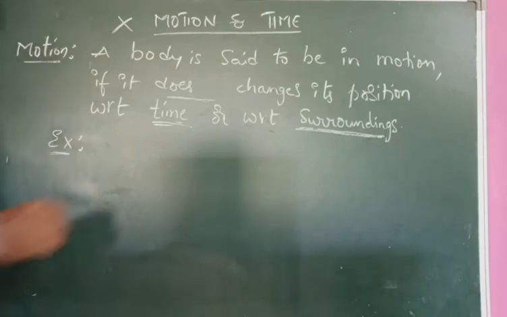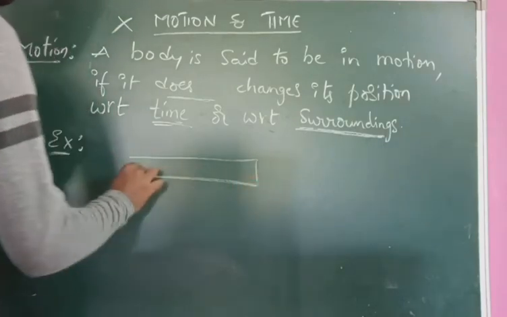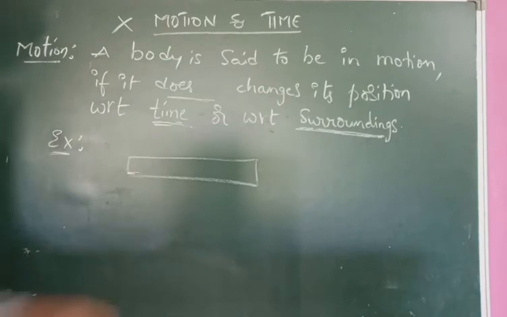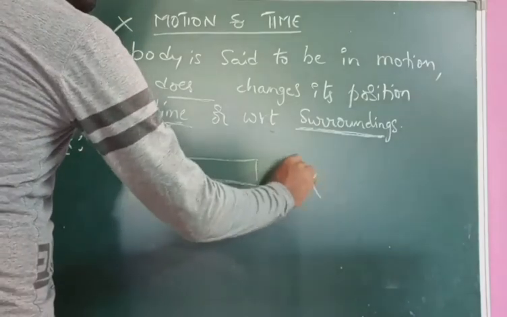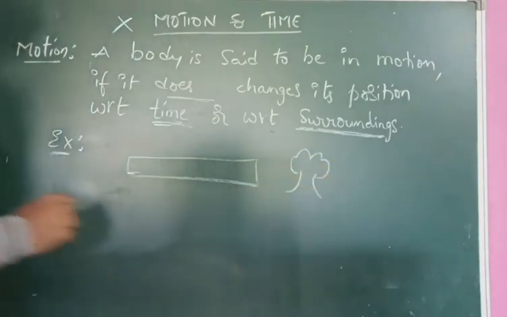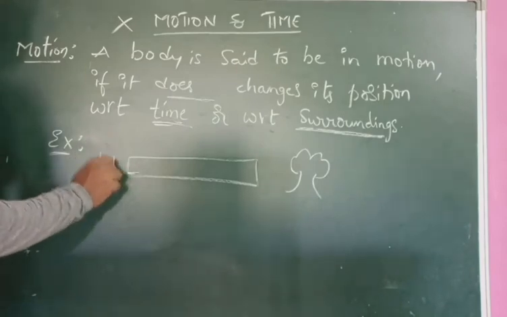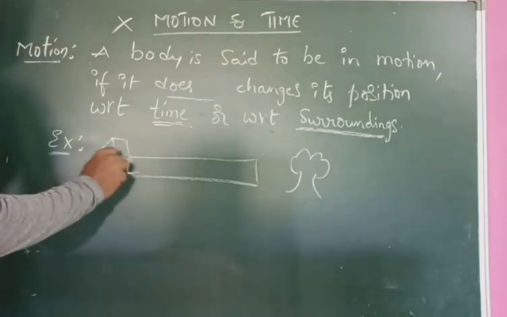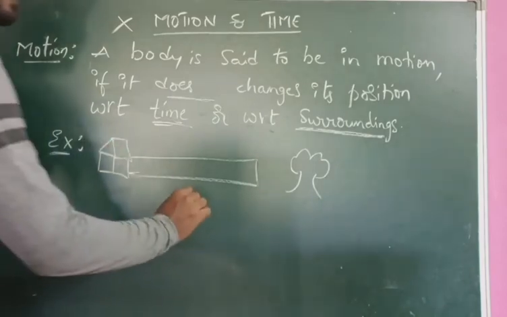If we give examples for this, for example, on a road, here is a tree, and here is a house, and here is a bench.